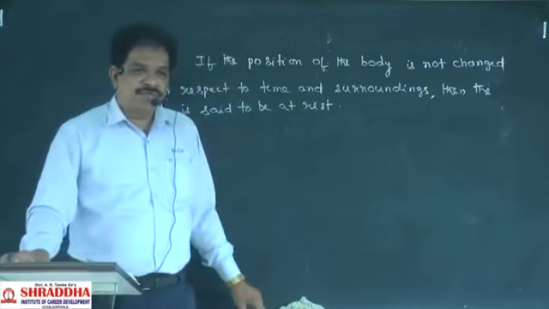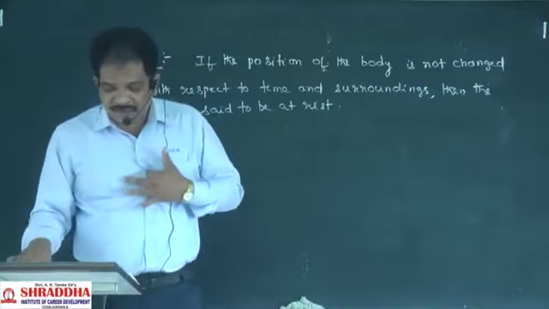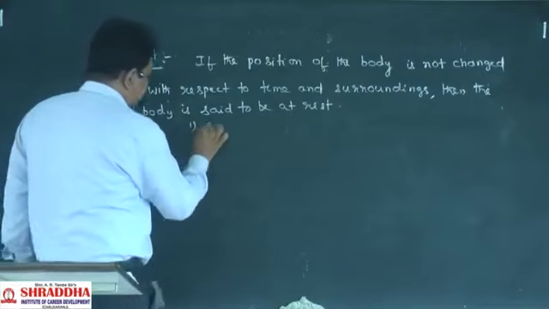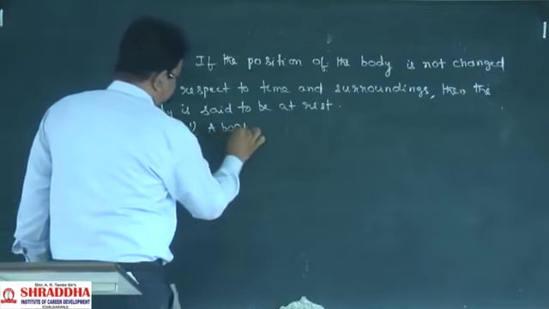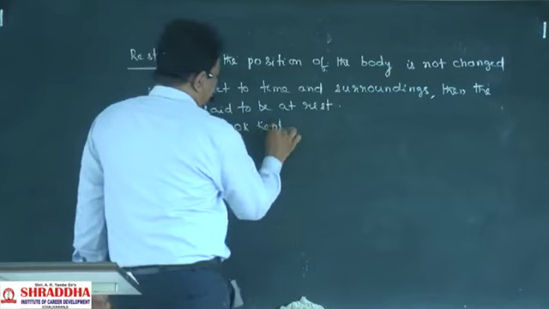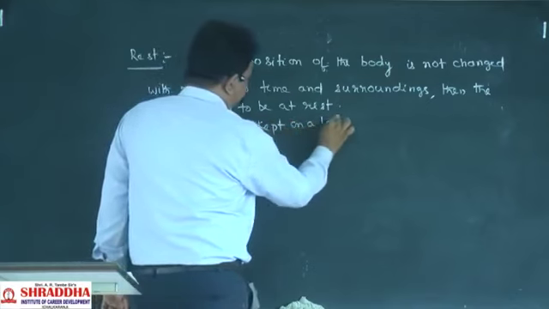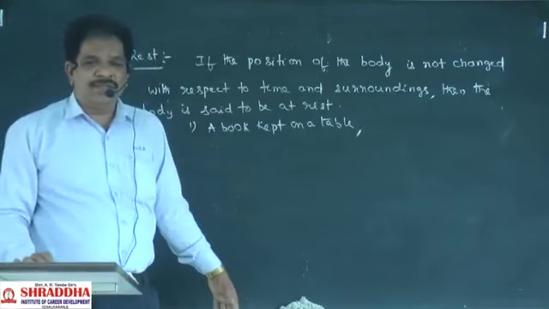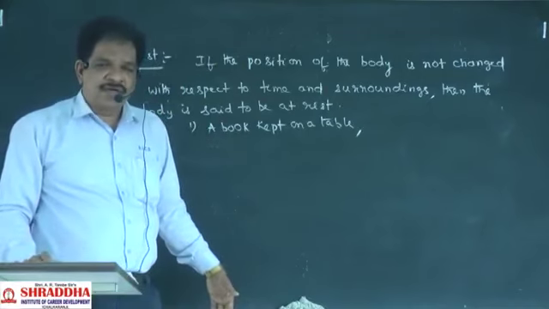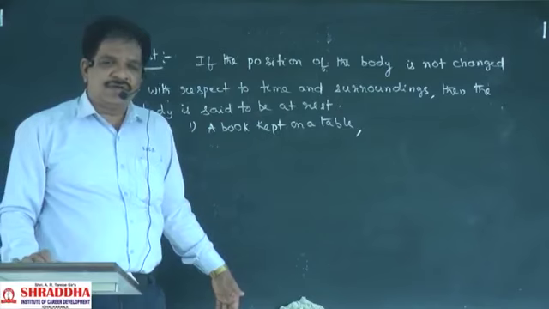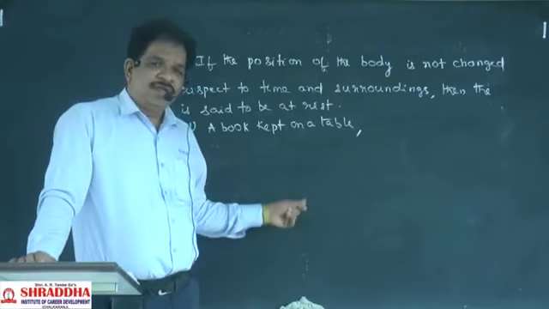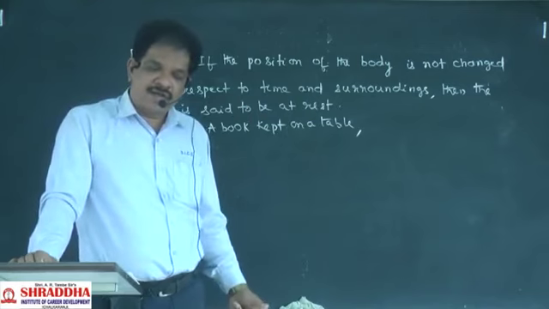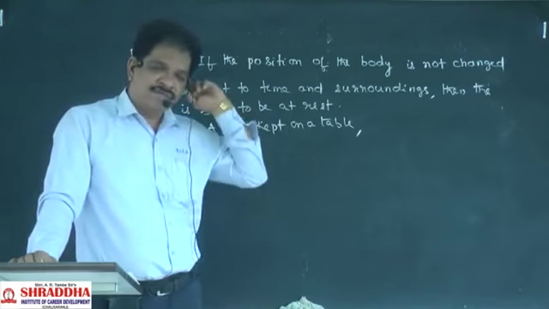Clear? So many examples we can say for rest. A book kept on a table: if no one takes that book, then automatically the book will be there on the same table for a very long time.